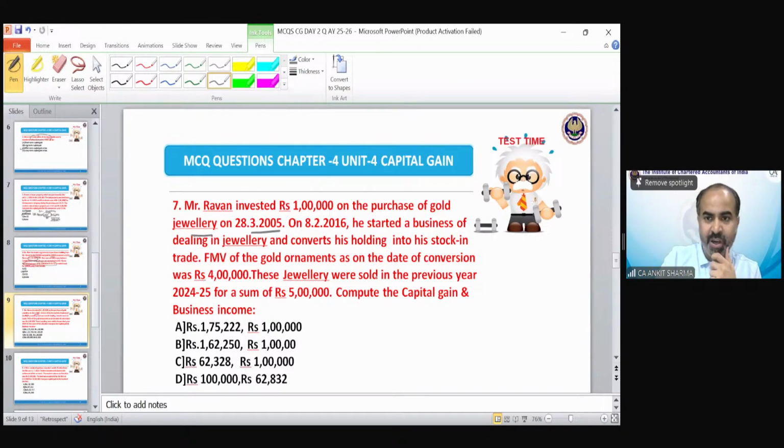So Harshada is saying option A. Ishan is also saying option A. Almas is also saying A. Well done. Farhan is also saying A. So the correct answer of question number 7 is of course A.